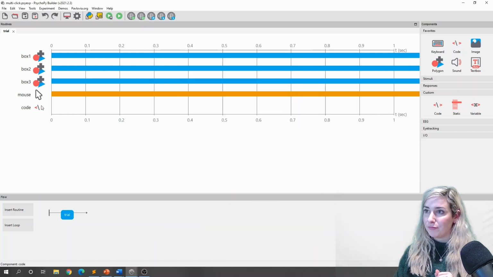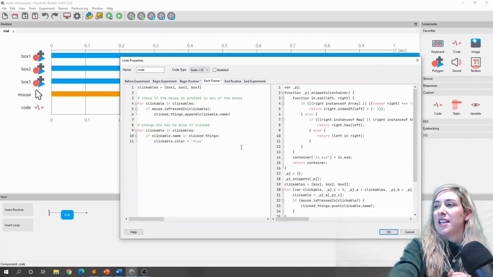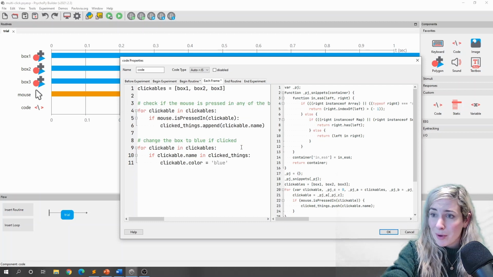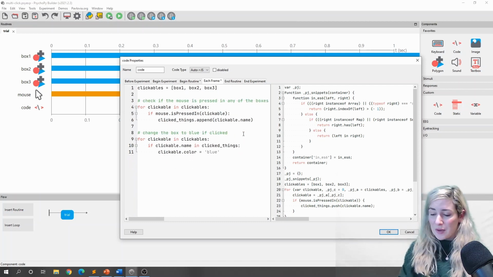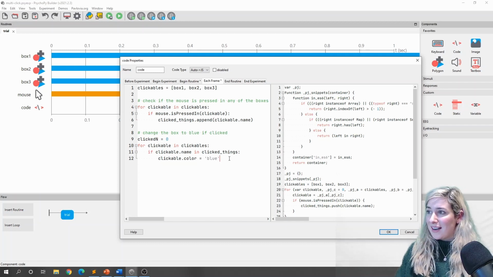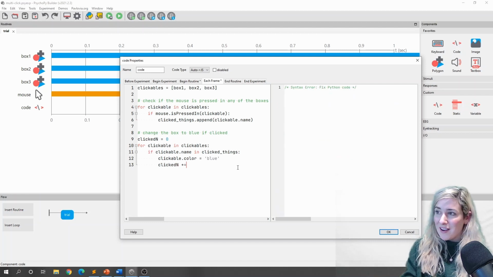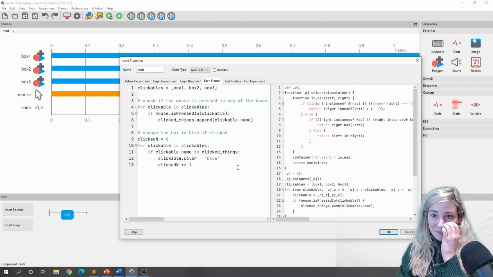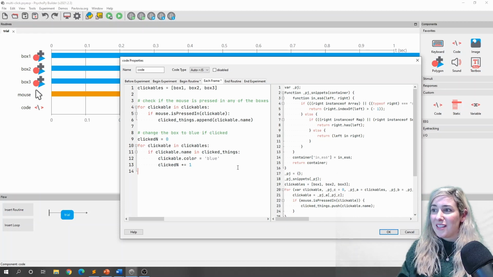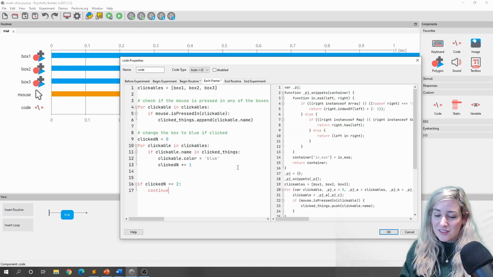What I want now is for my trial to end if I've clicked on 2 things. So, as a kind of lazy quick approach, I'm just going to check how many blue boxes I have. I'll say clicked n equals 0. And here, when I change my box to blue, I'm also going to add 1 to clicked n. And then I'll say if clicked n equals 2, then continueRoutine equals False.